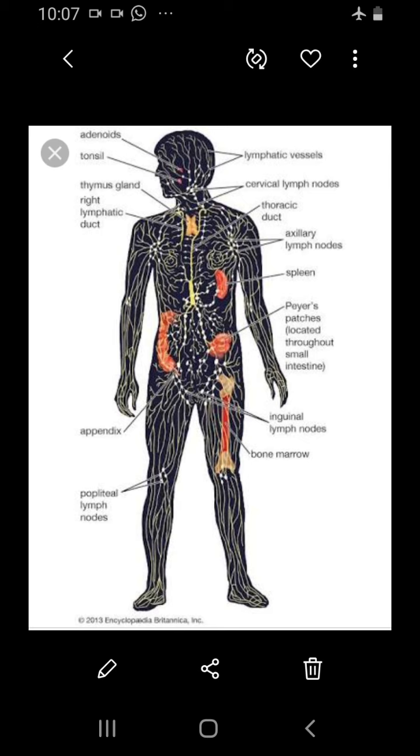The lymphatic system also has different parts: lymph nodes, lymphatic ducts, lymphatic vessels, and also capillaries. These lymphatic capillaries unite to form large lymphatic vessels. The lymph nodes are small oval or pear-shaped structures located along the lymphatic vessels. Along with the blood vessels, these lymphatic vessels are also present, and they have small oval node-shaped structures called lymph nodes.